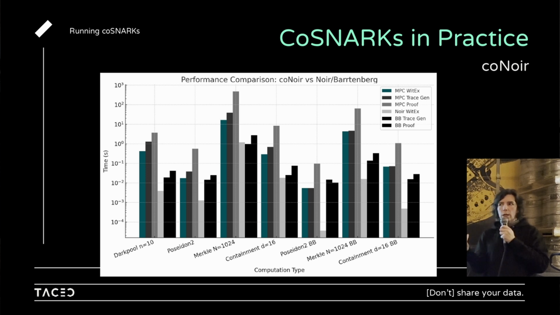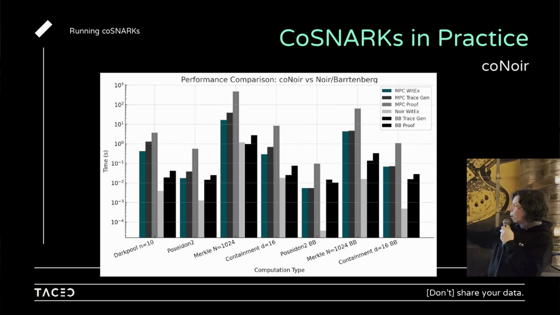coNoir is quite feature-rich, which means it can be quite complicated to do an MPC very briefly. But it also means that we, as a team working on this, have been working hard to implement as many features as possible, because if people want to run programs in a nice way, they want to use all the features of Noir. So we've just been cranking out features rather than spending time on optimizations. The next while will be some optimizations, but for now, this is considered quite unoptimized.